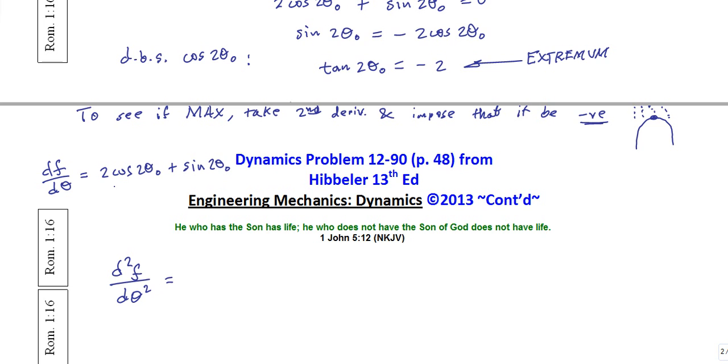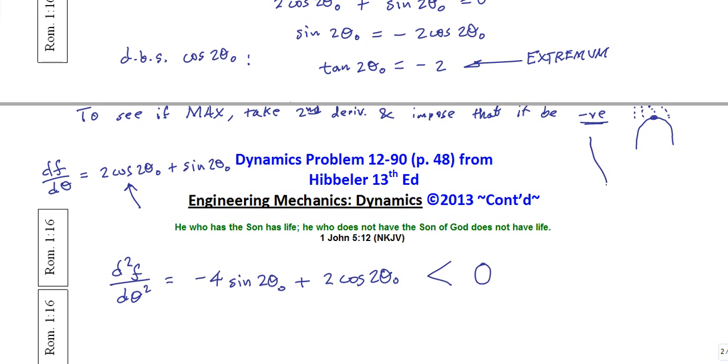So we get minus 4 times sine of the double angle for the first term, with the chain rule, plus 2 times cos of the double angle. And I'm going to impose that this be negative.